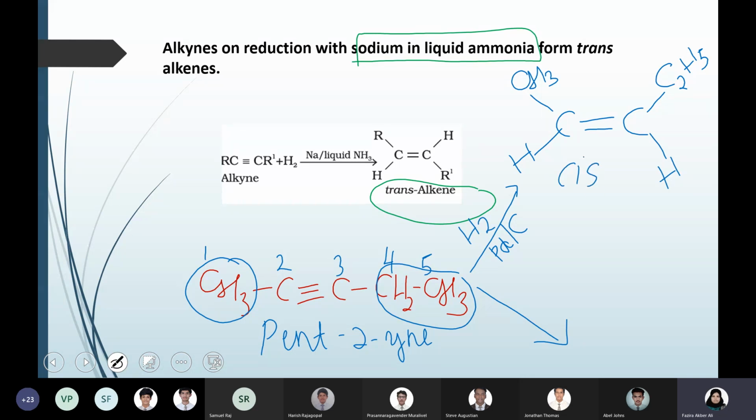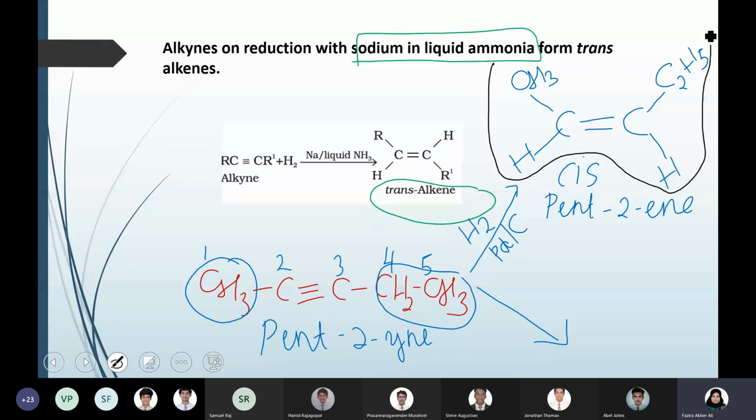And what is the name of this product? What is the name of this compound? It will be pent-2-ene, because the only change happening to the triple bond is that it has been converted to a double bond. There is no other change, but we are showing it this way just to show that the product formed is cis.